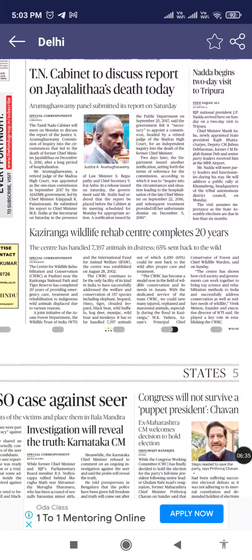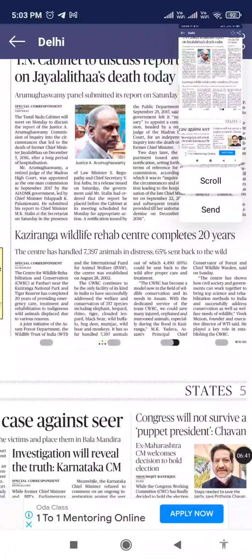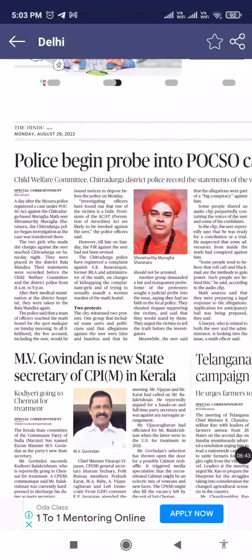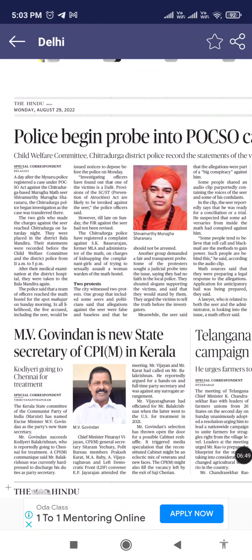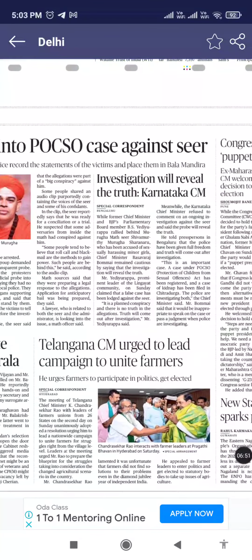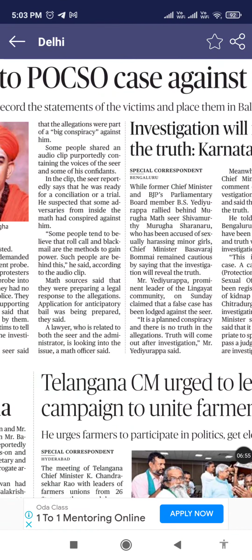Okay, Kaziranga Wildlife Rehab Center. This comes under paper 3. We shall discuss over there. And POCSO is the Protection of Children from Sexual Offences Act. So that's okay. And yeah, this is quite a common subject, so I wanted to go deep into this.